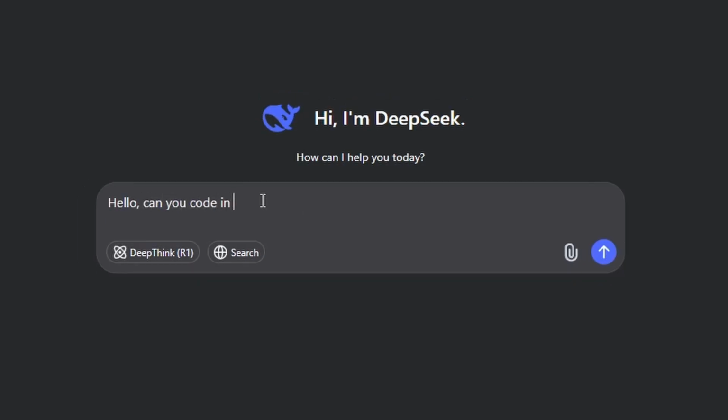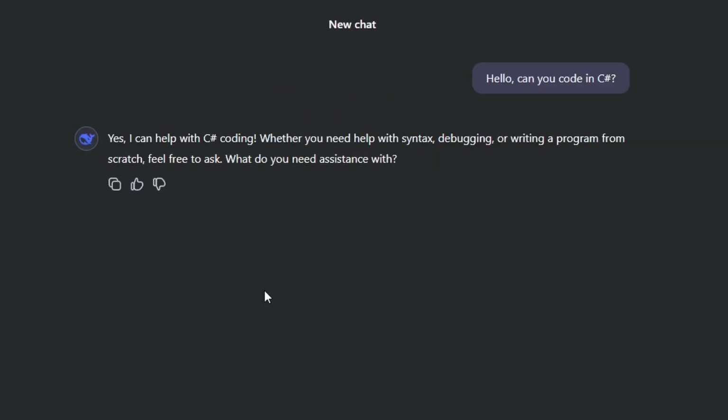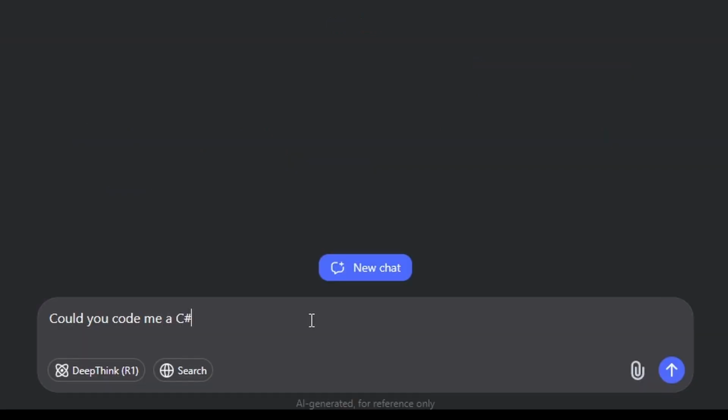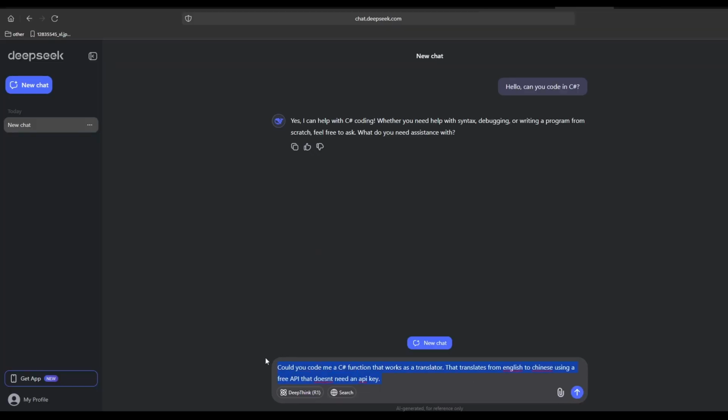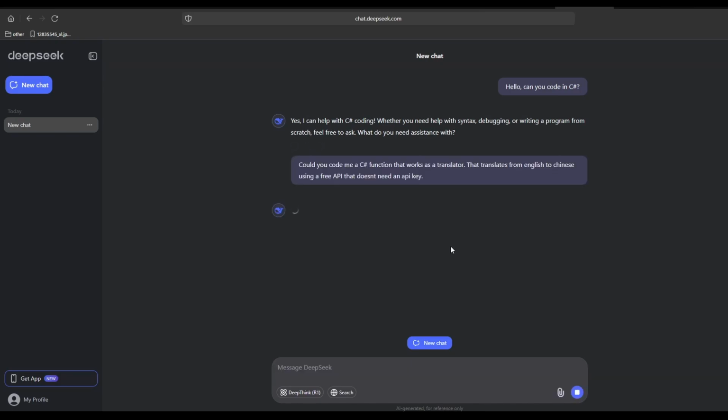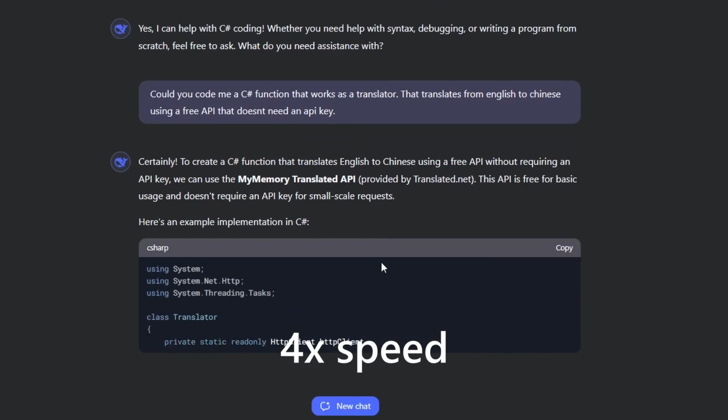For the first prompt of our mini AI competition, I came up with: code me a C# function that works as a translator that translates from English to Chinese using a free API that doesn't need an API key. I chose Chinese because, as I said before, DeepSeek is from China. So I hope my data is not stolen and I'll probably remove my account after this video.